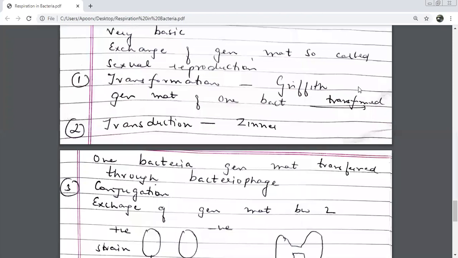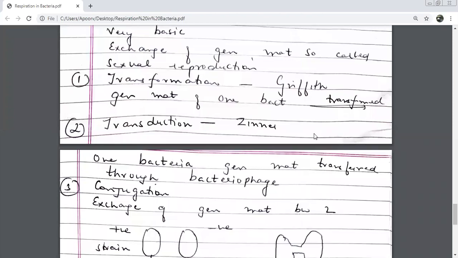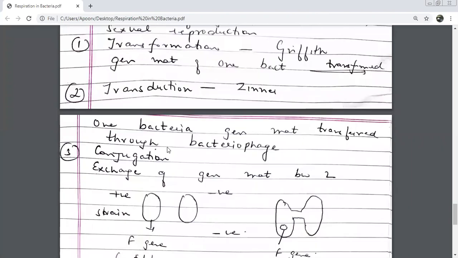What happens in this is that genetic material of one bacterium is transferred into the other bacterium. The first is transformation. The second is where one bacterium's genetic material is transferred to another, but through a bacteriophage.